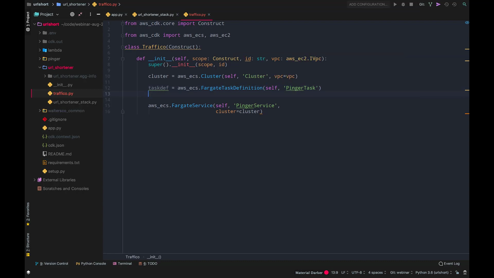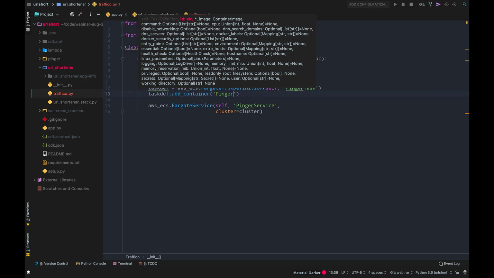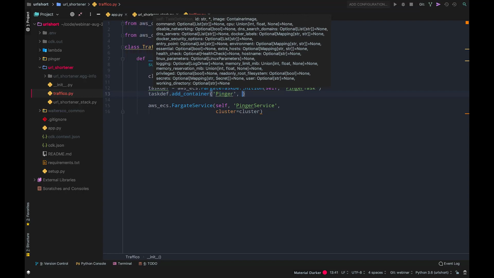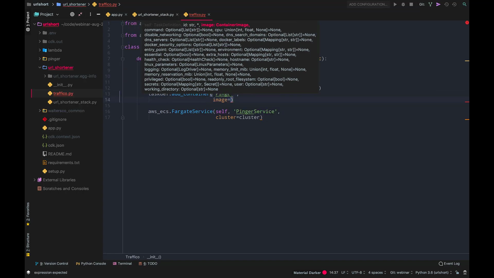I actually don't need to specify any parameter at the task definition level. I need to add a container to my task definition, and that's going to be our actual pinger. The container accepts a required parameter called image, which defines the Docker image that the container within that task is based on.